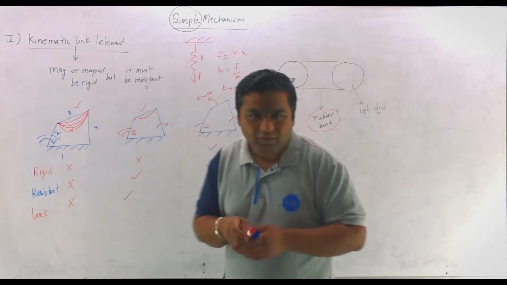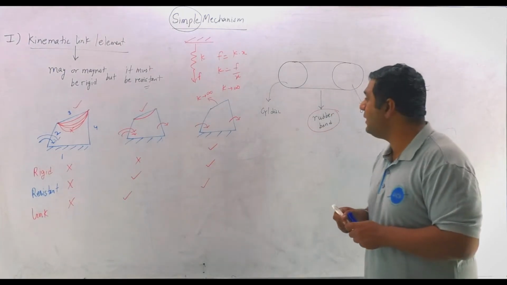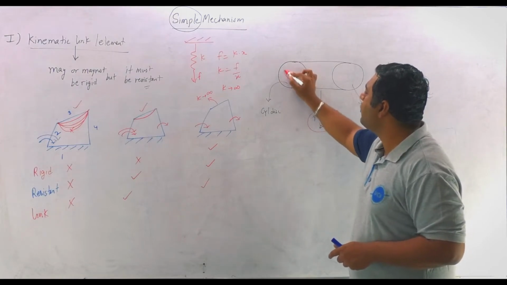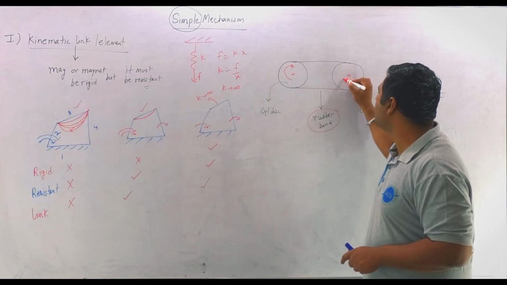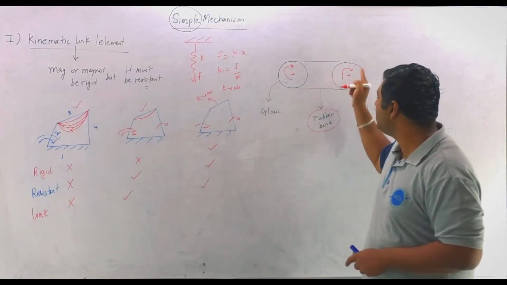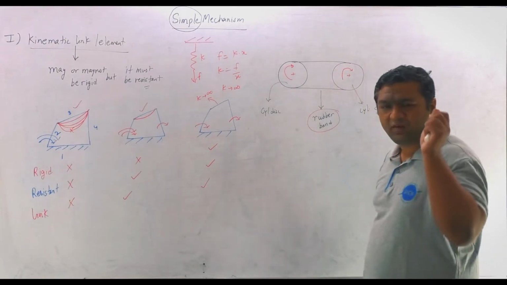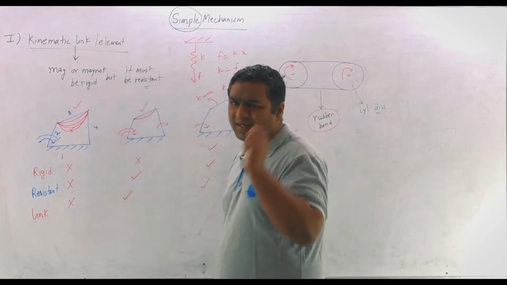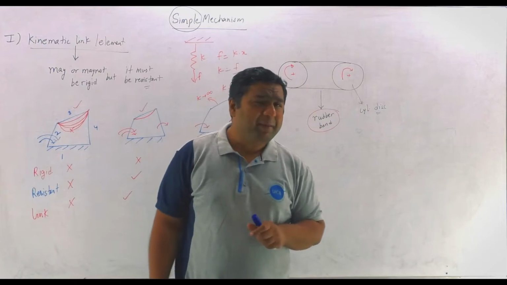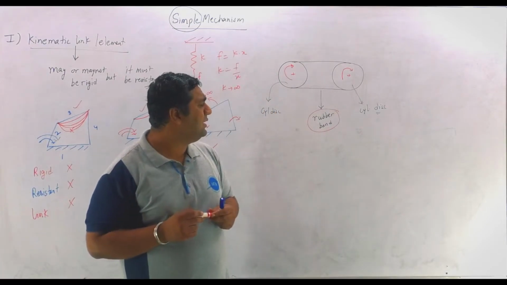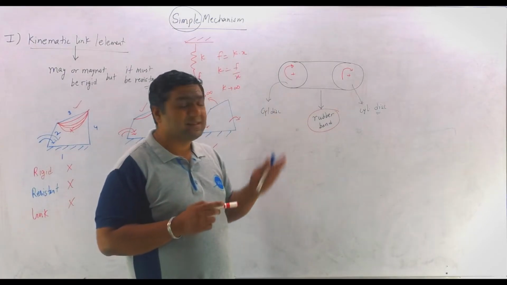You know, when I am saying it is a kinematic link, it means that if I am rotating this cylindrical disc, then the rubber band must be able to transmit this motion to the other disc. If it is capable, then it is a kinematic link. Otherwise, it is not a kinematic link at all, my dear. And my dear, this is the criterion. Then we shall think whether this should be so or not.